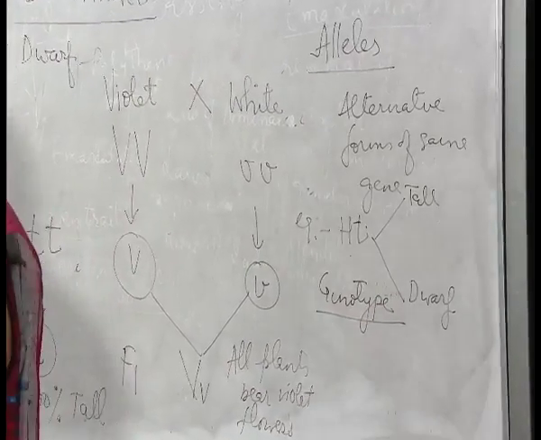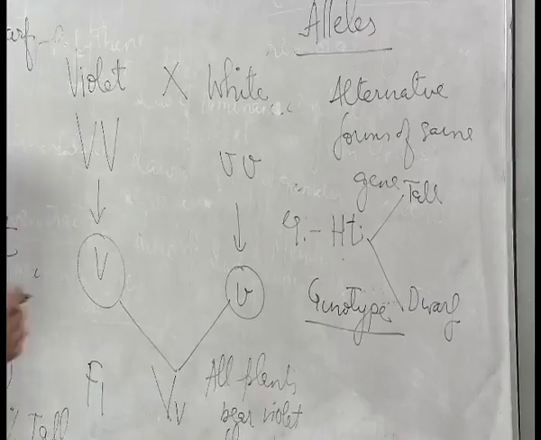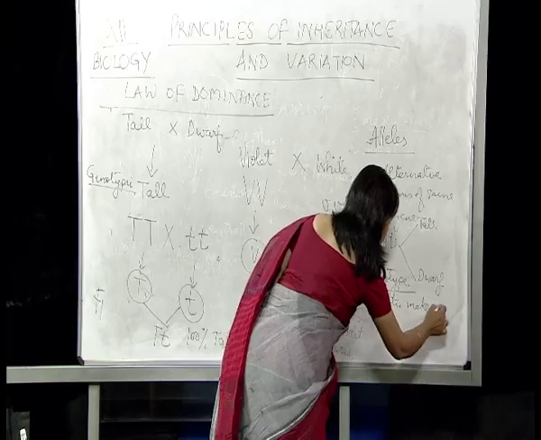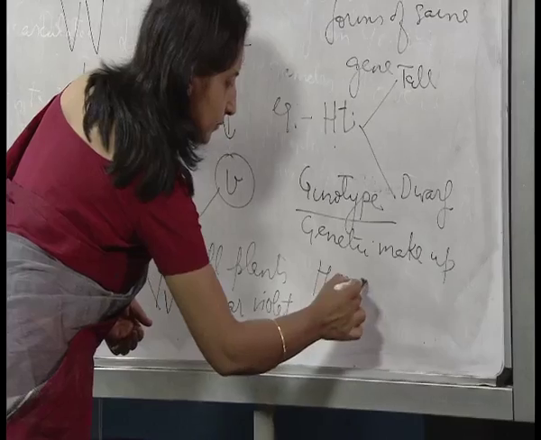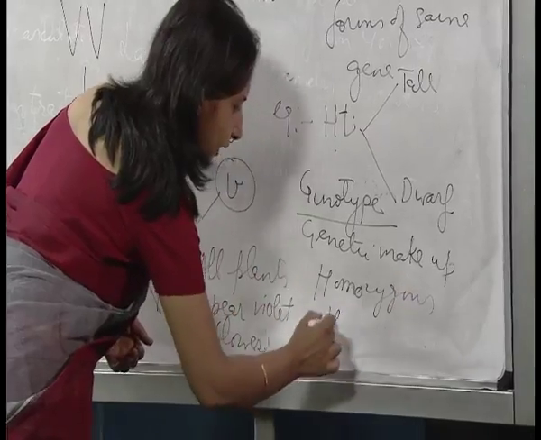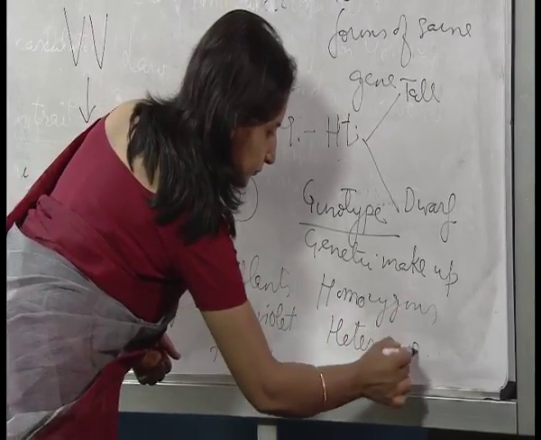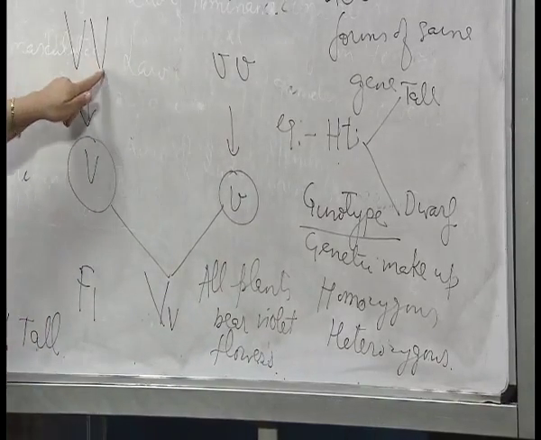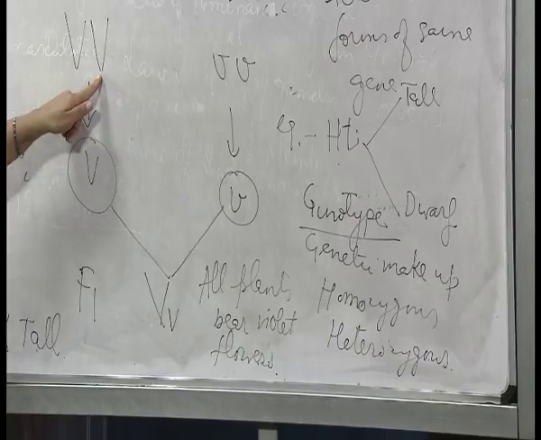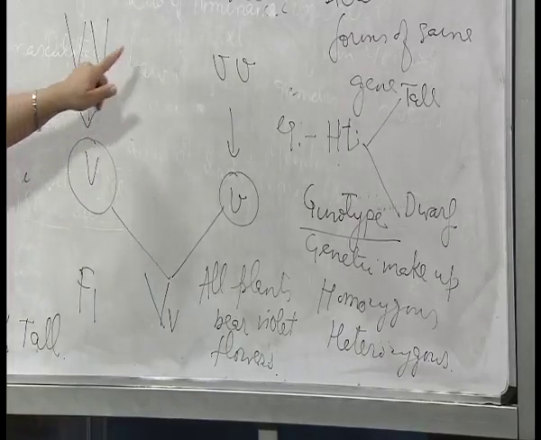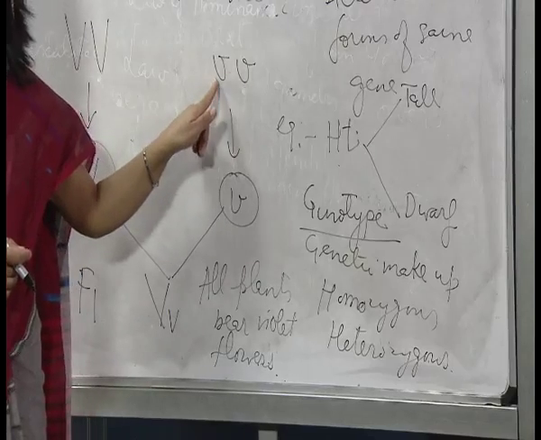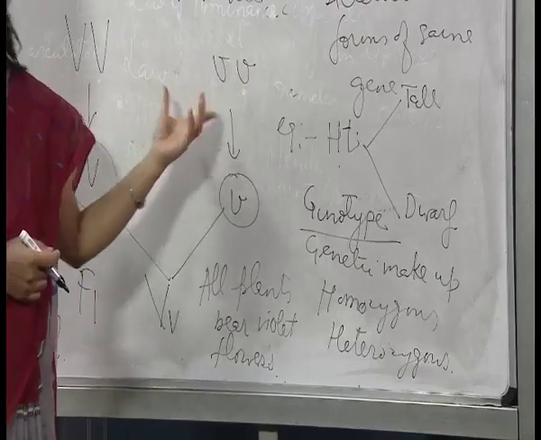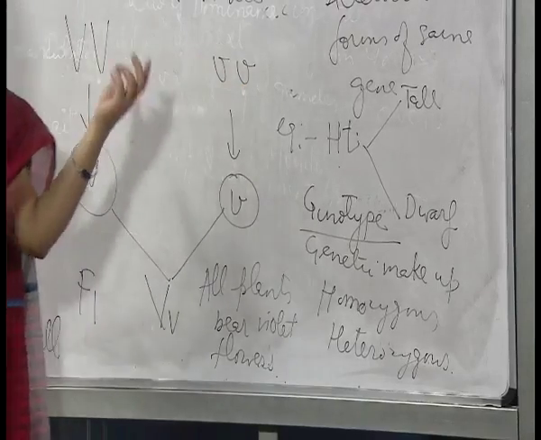Genotype means the genetic makeup of an organism, which can be either homozygous or heterozygous. Homozygous means when the same allele is duplicated. This is called homozygous or pure form. This is also a homozygous parent because the allele is duplicated. Small v and small v, they are repeated. This is known as the homozygous state or the pure state.